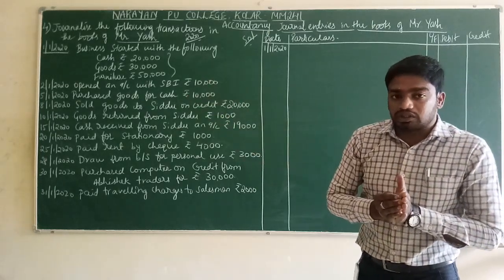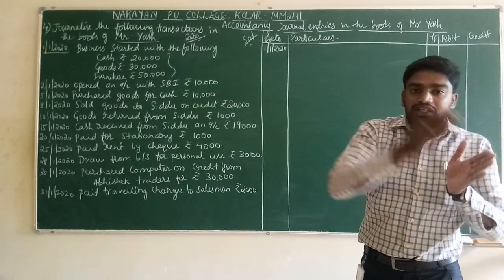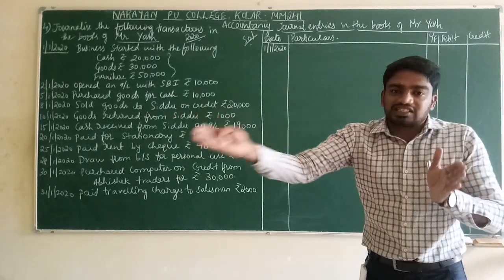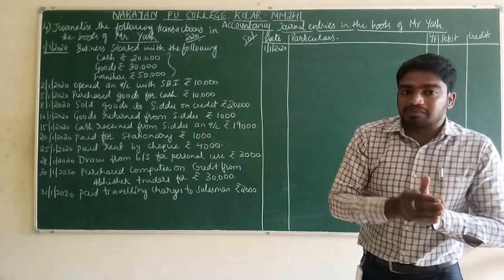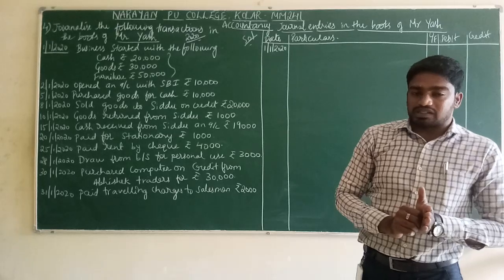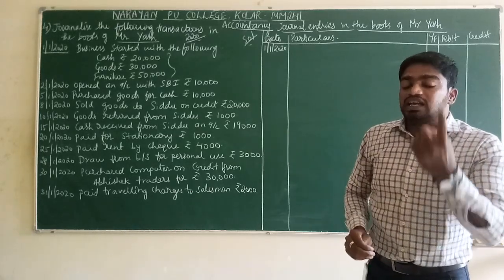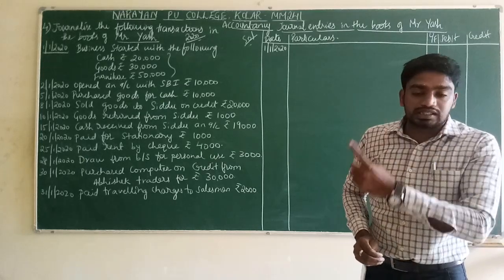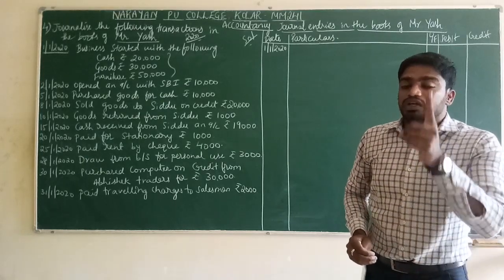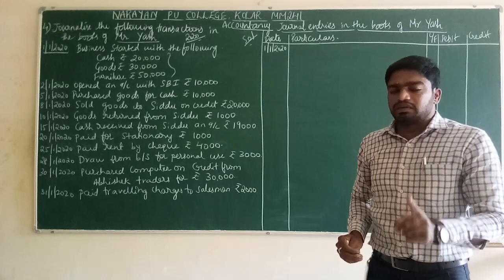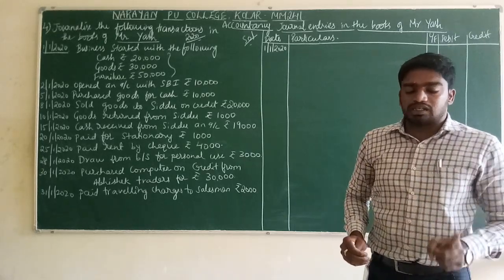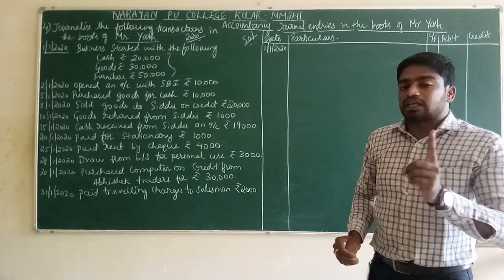What are the things that are coming to the business? Cash comes in, goods come in, furniture comes in. How many items? Three items are coming to the business. For these three items, what will we call them? We will call it capital, because this is coming to the business for the first time. Any item coming to the business will be considered as capital.